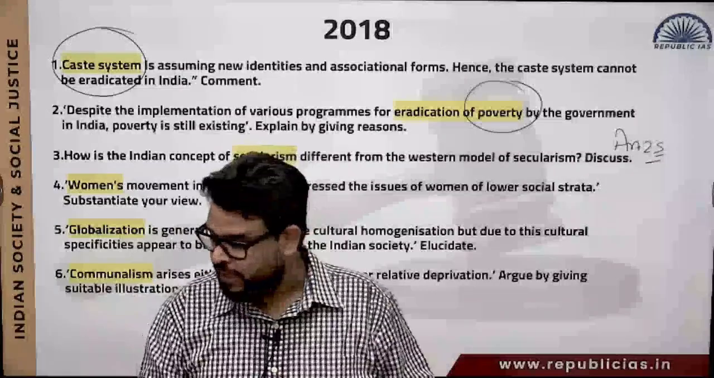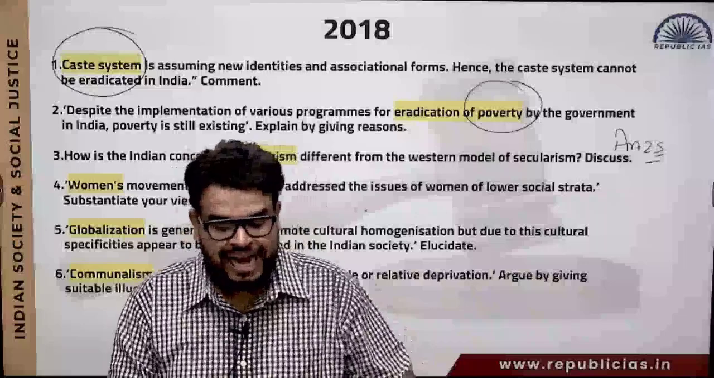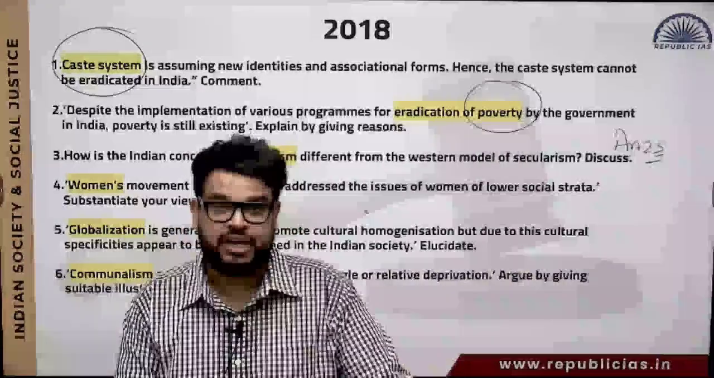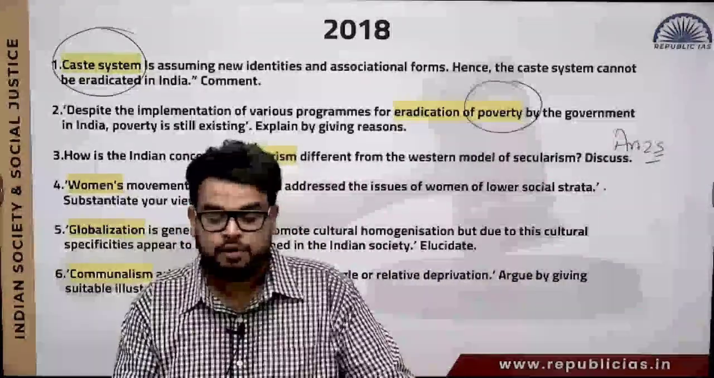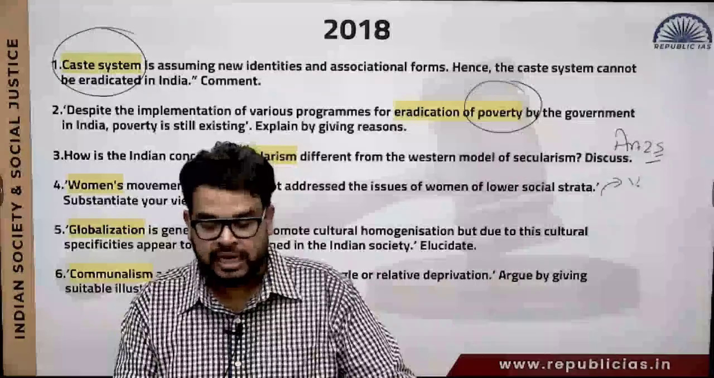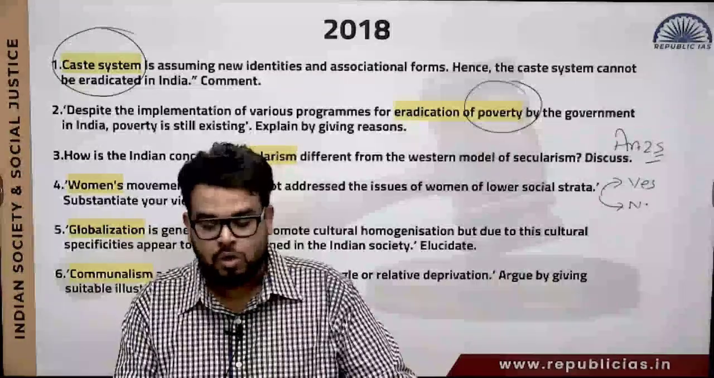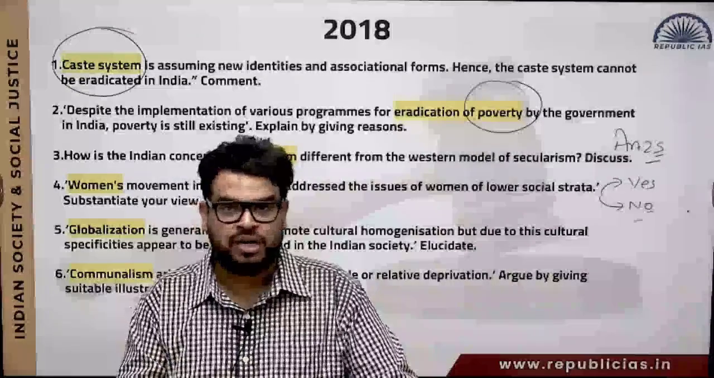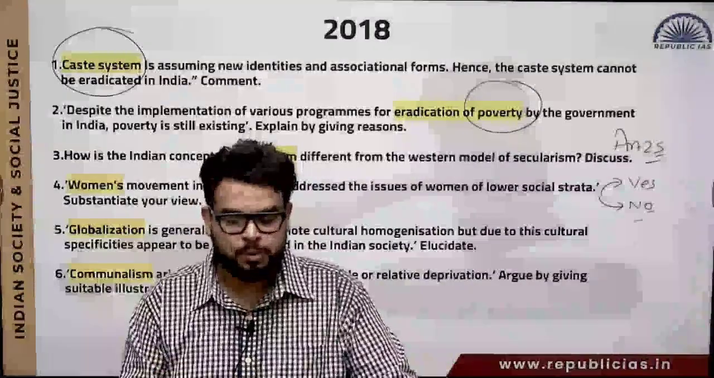The women's movement in India has not addressed the issues of women of the lower strata. So now I substantiate your view. You can say yes to it, that yes, they were able to solve it. You can also say no, that they have not been able to solve it. So both sides of the argument need to be put up over here.